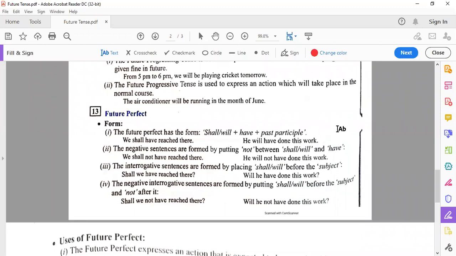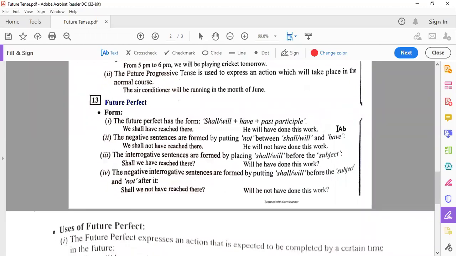The interrogative sentences are formed by placing will or shall before the subject. Shall we have reached there? Will he have done this work? The negative interrogative sentences are formed by putting shall or will before the subject and not after it. Shall को subject से पहले लगाना है, not को subject के बाद लगाना है. Shall we not have reached there? Will he not have done this work?